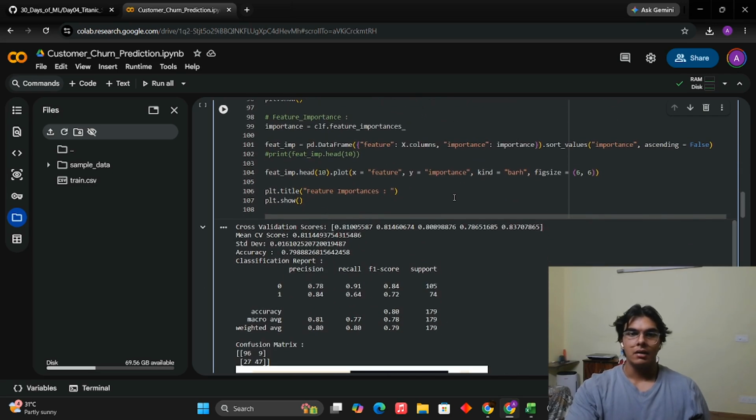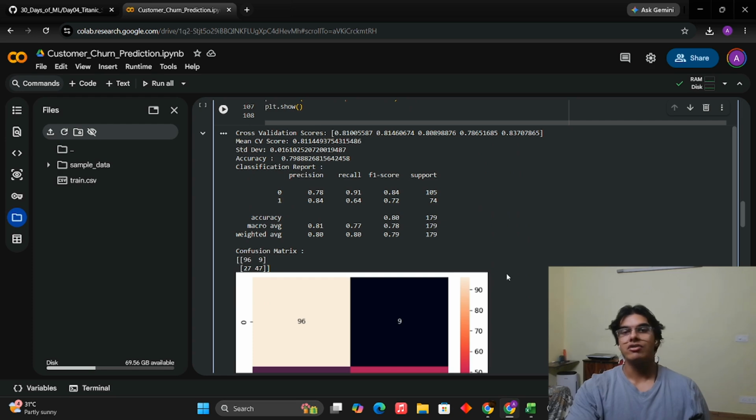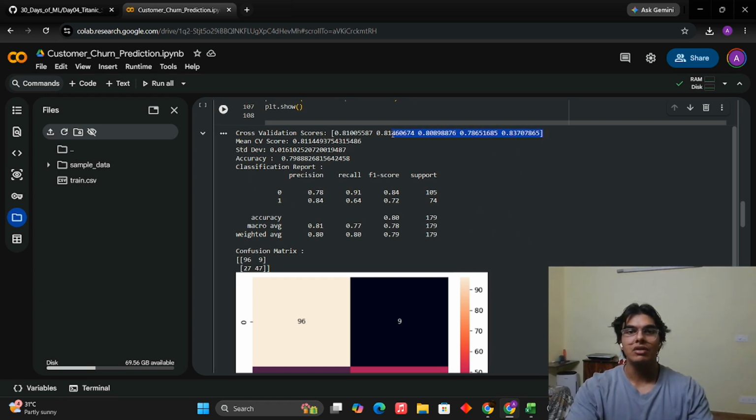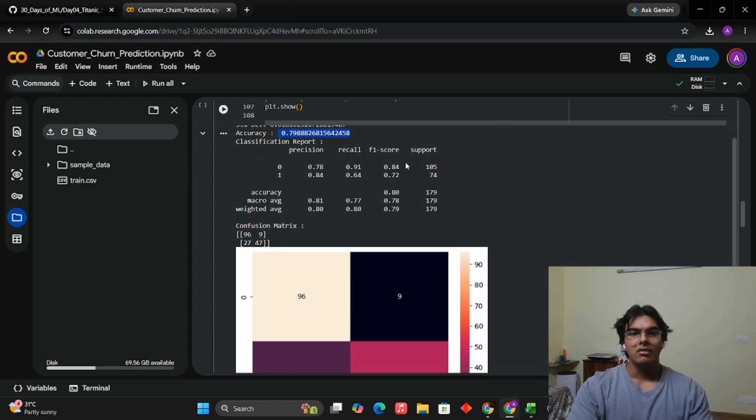Okay. And coming on to the cross validation score, like I said, the scores will be calculated 5 times and then they will be averaged. So these are the 5 values calculated and then they're averaged out to get this value. Okay. I've also printed the standard deviation in order to give you an idea about the data. It's fine. Accuracy, we get about an 80% accuracy, which is fine. This is the classification report. F1 score, recall, precision. These are mathematical values that you can always explore.